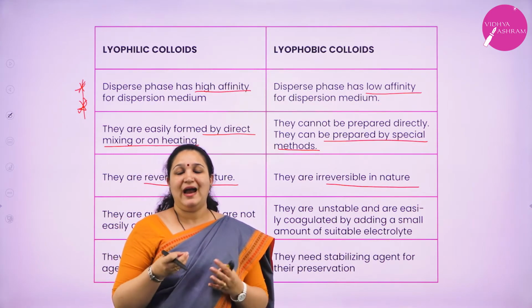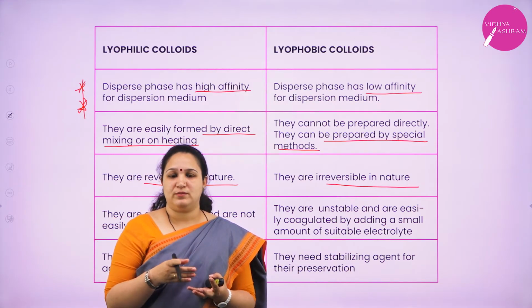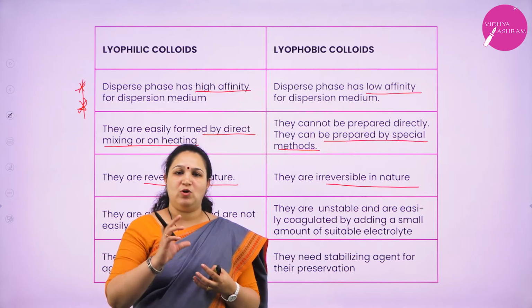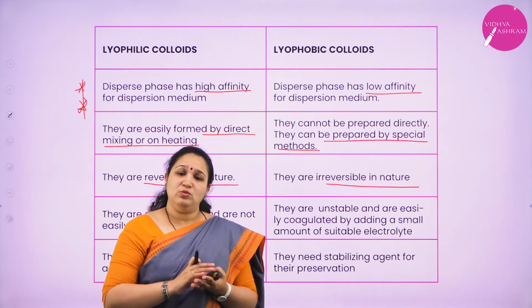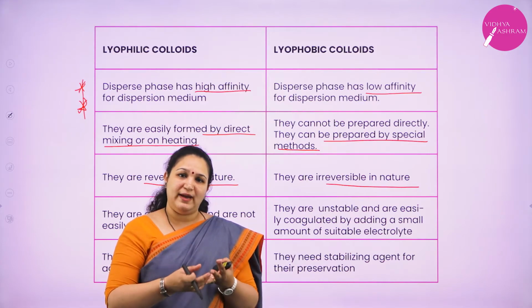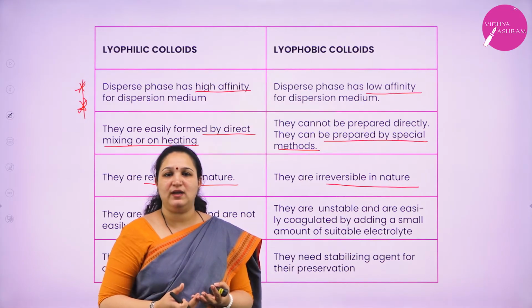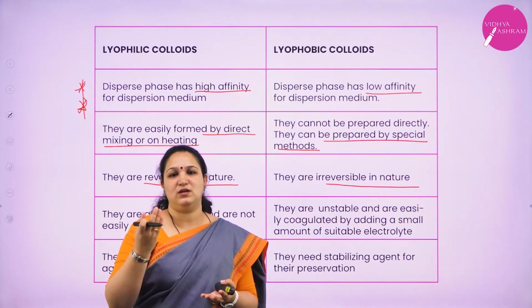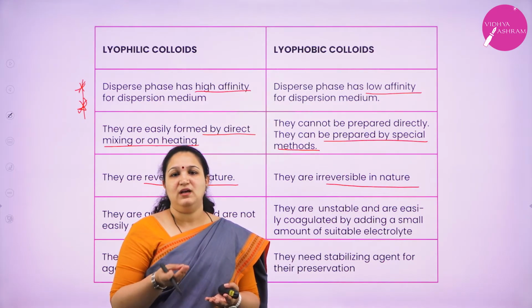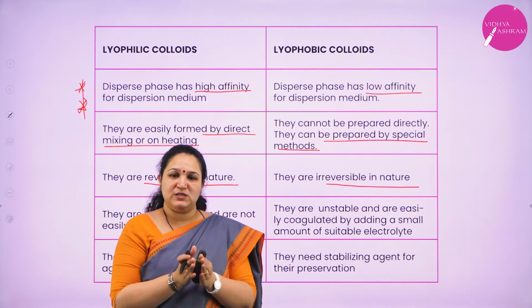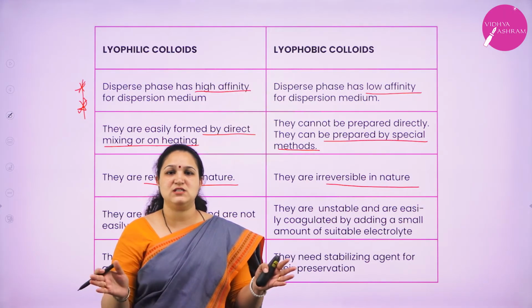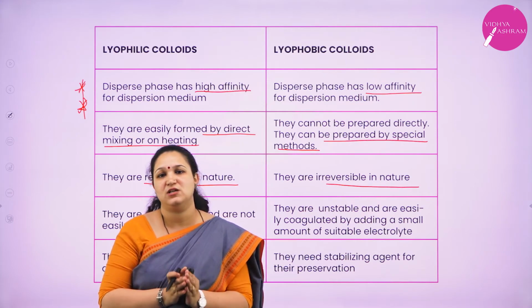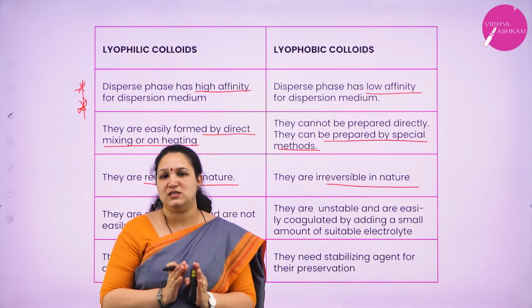Powdered starch, when mixed with a little warm water, will easily form a colloid. You will get a colloidal starch solution. To reverse that, can you get back the starch powder? Yes, you can. You just have to evaporate the water. The remaining powder will be there. That is your dispersion medium and the dispersed phase you have separated. You have reversed the process of preparation of the colloidal starch.